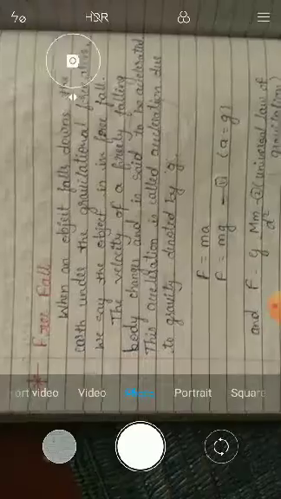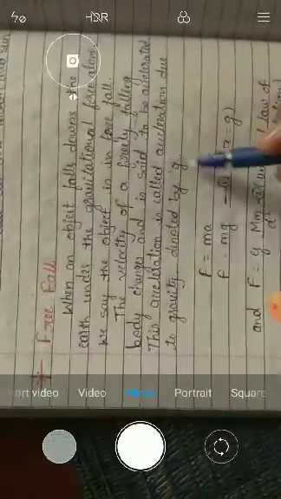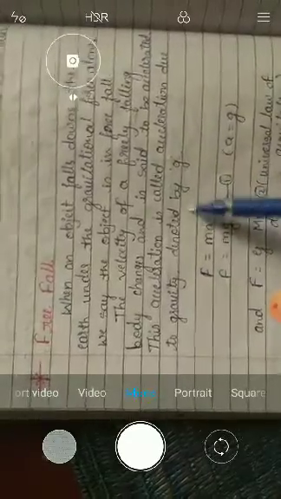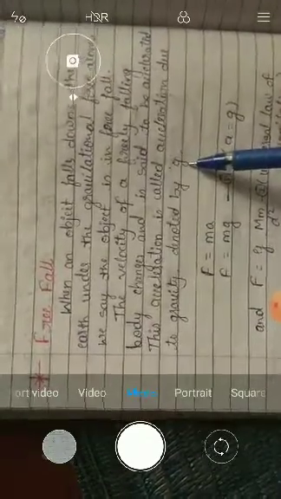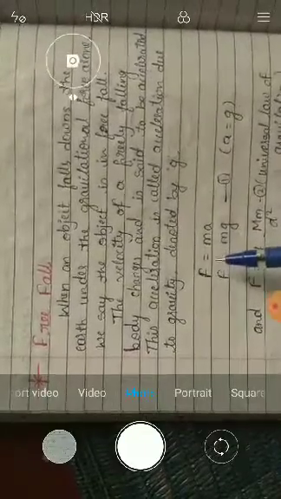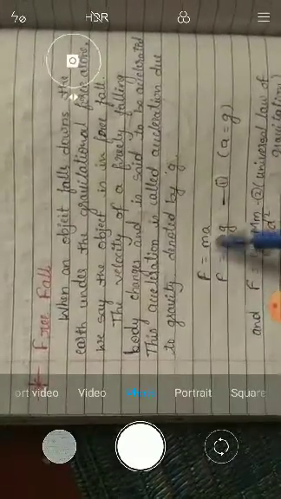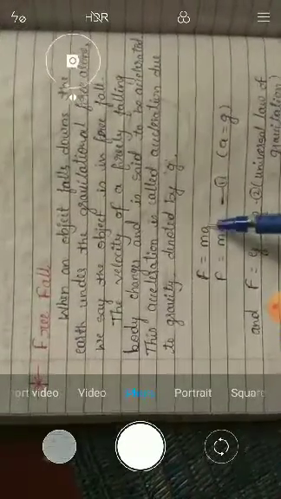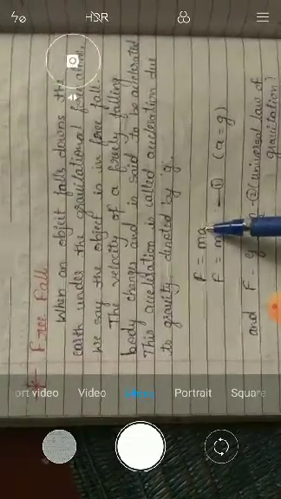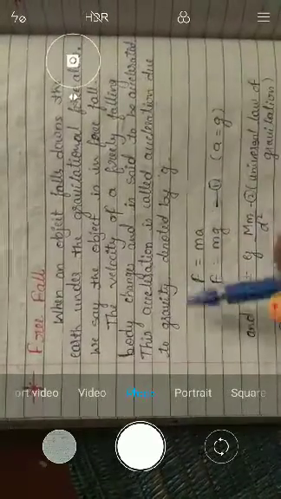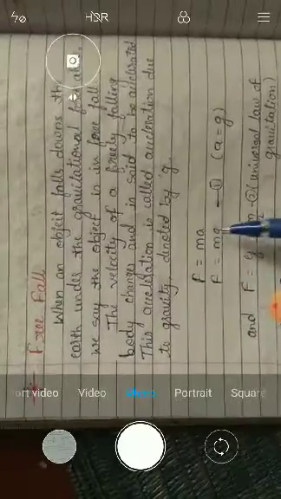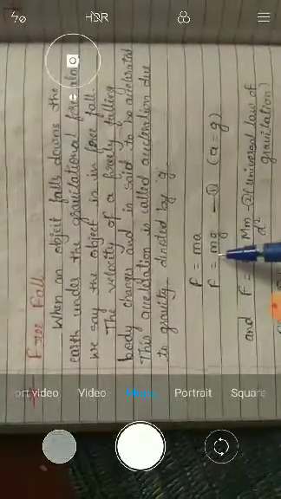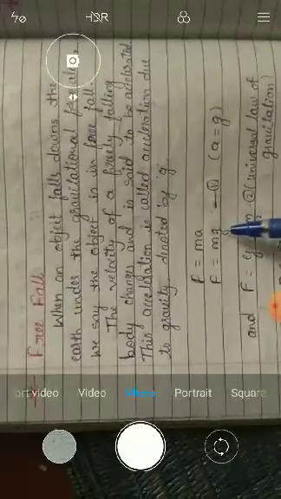This acceleration is called acceleration due to gravity, denoted by g. We studied the gravitational constant, yes or no? That notation is capital G. This acceleration due to gravity is denoted as small g. So use the force formula, F is equal to ma. F means force, m means mass, a means acceleration. But here the acceleration means acceleration due to gravity, so replace this a by g. So what will we get? Force is equal to mass into acceleration due to gravity.